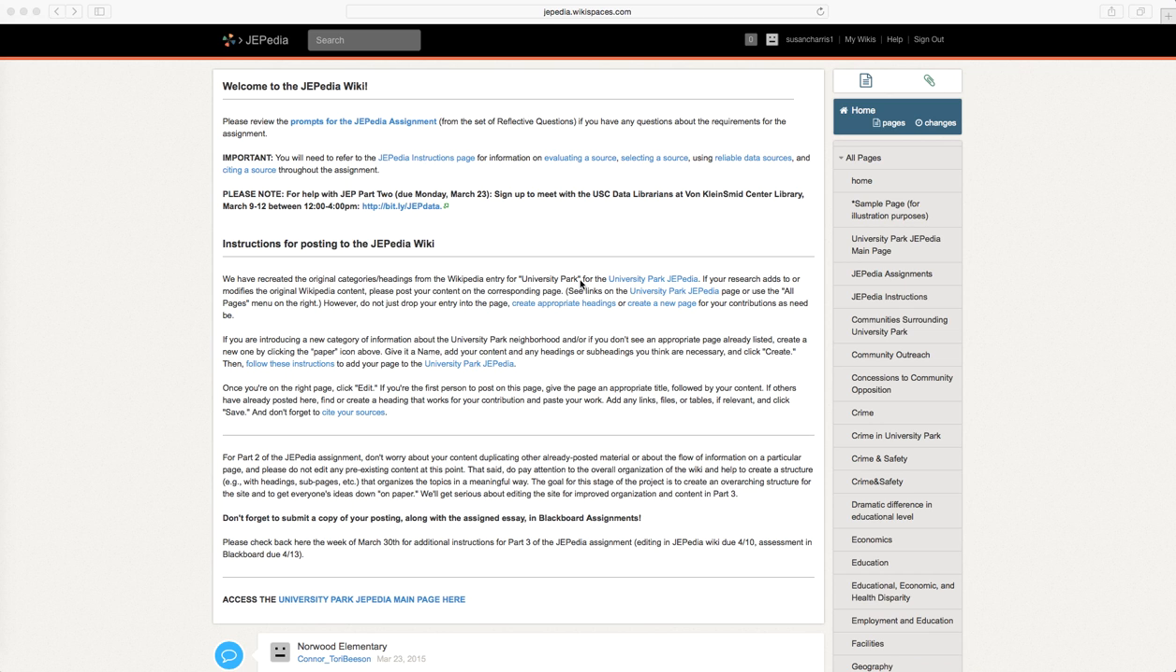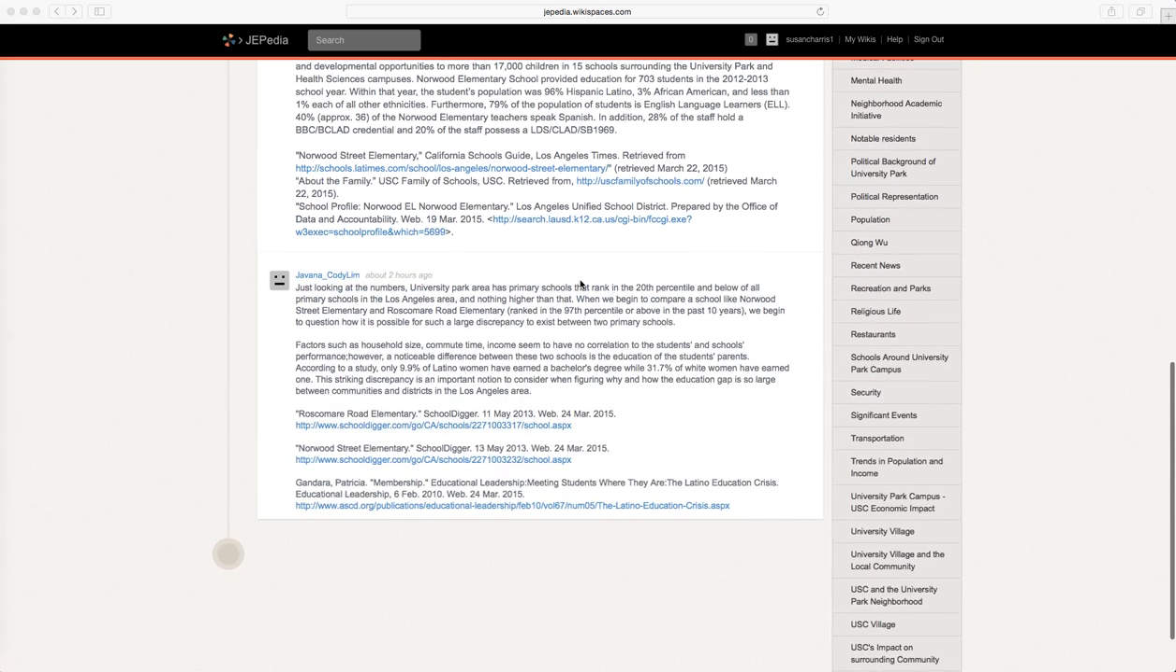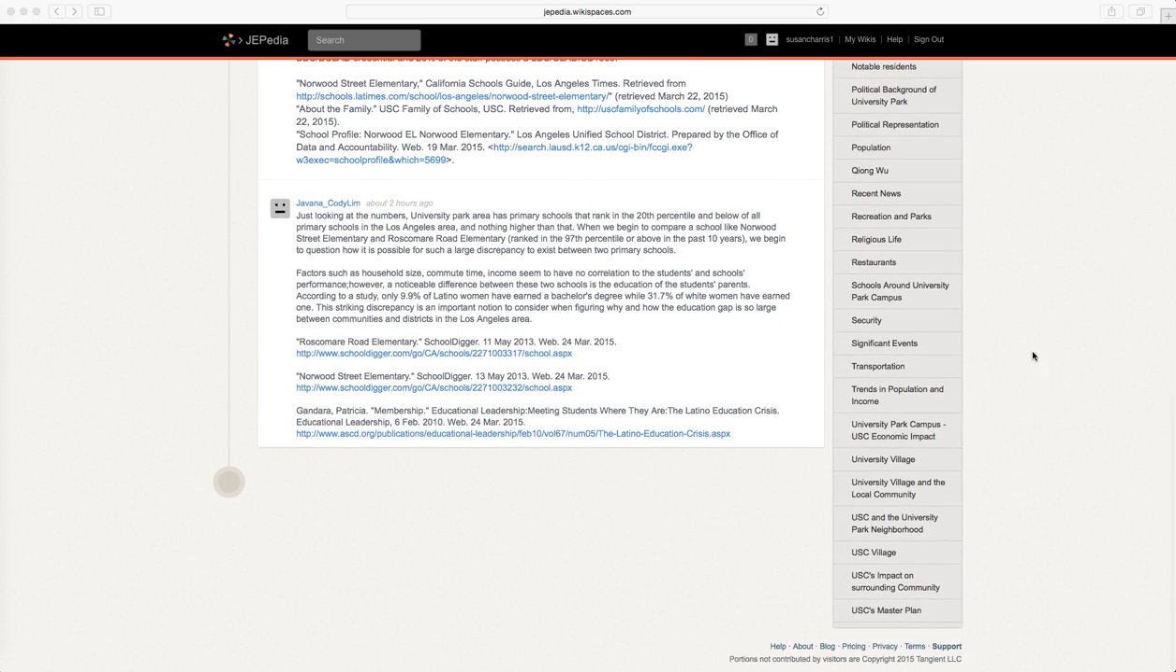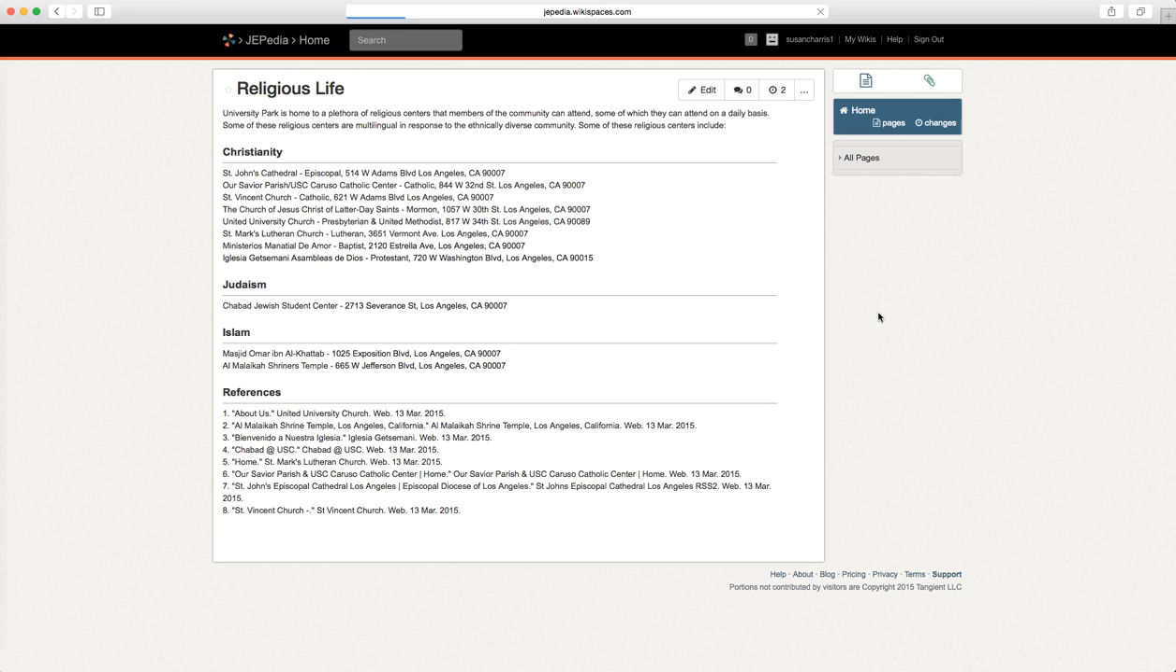First, you might want to edit the content of a page. So for example, you can see here all the many different topics that have been added. And say you're interested in religious life. So you could click on this page to see what kind of information has been posted. And here you can see that there are several different categories: Christianity, Judaism, Islam, as well as some references at the end. But perhaps you think that there's more information you could add here.